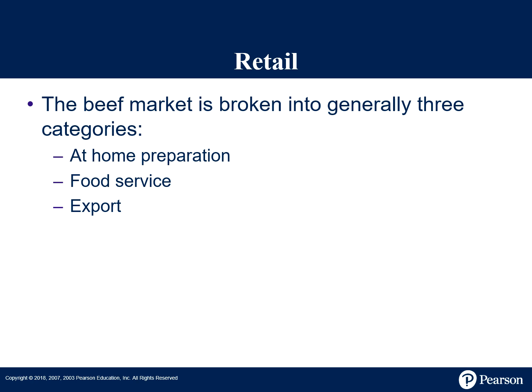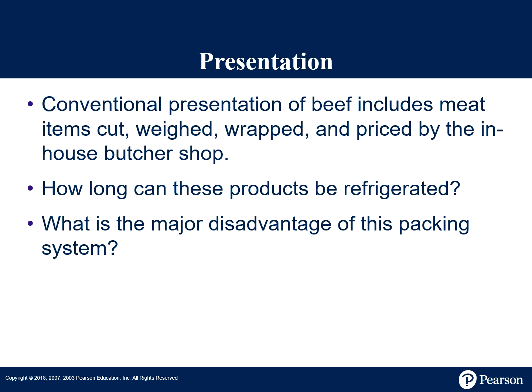Each category requires different marketing strategies and plays a vital role in the total beef demand. Presentation is very important. Traditionally, beef was sold in butcher shops or grocery market counters as cut, weighed, wrapped, or priced items. However, this method has limitations. There is a shorter shelf life in the refrigeration, there is a greater risk of spoilage, and there is more labor that is required in the store. This system is still in use, but it has been replaced by newer packaging strategies.